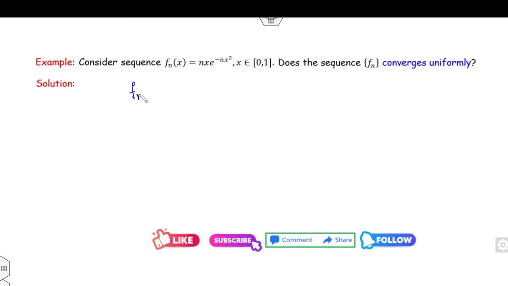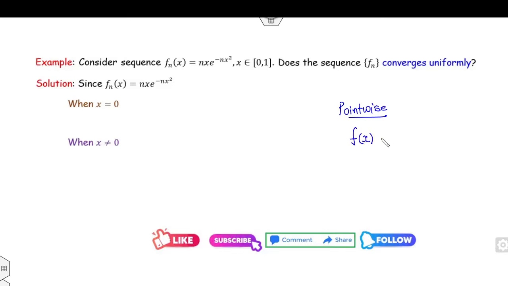Now, first of all, because we are talking about uniform convergence, your target is to first check the pointwise convergence. Now, when x is 0, second, x is non-zero. Fine. So in order to check the pointwise convergence, what is your target? Your target is to compute the limit of f_n as n approaches infinity.